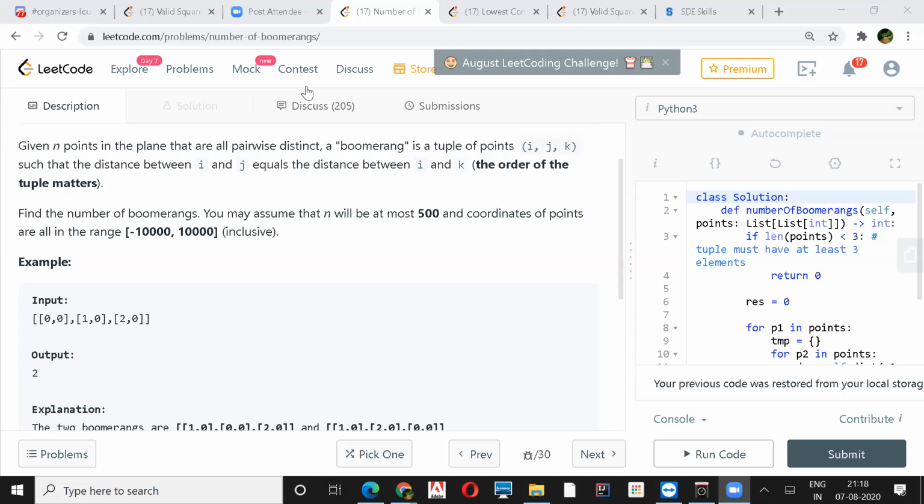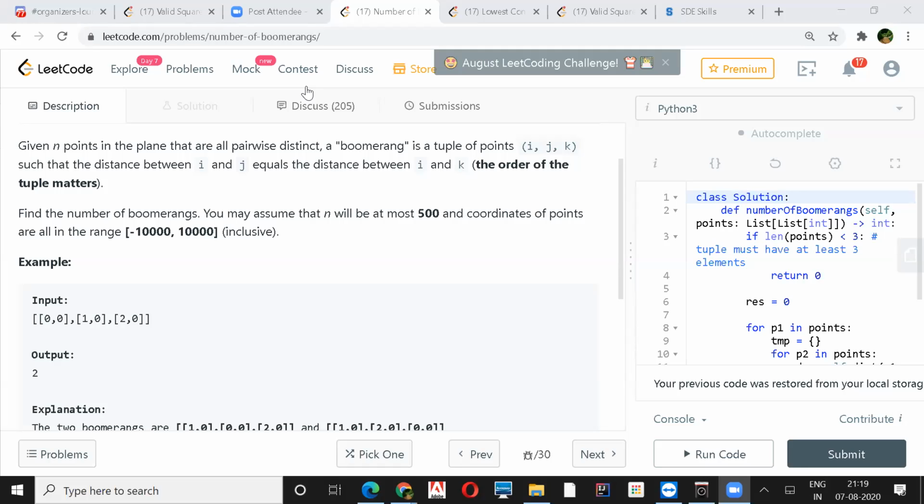So there won't be duplicates. It's just like in the example: there are only 3 points, but we have 2 boomerangs. Okay, makes sense.